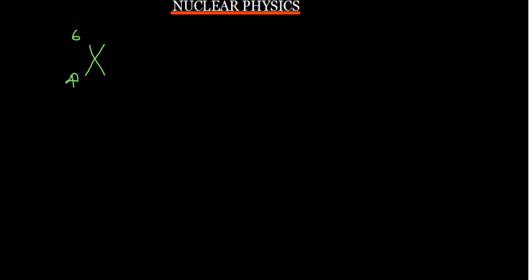Now we know that basically a beta particle is an electron, right? So we know that an electron is basically negatively charged, right? So when we get to release an electron, the mass does not change when we release a beta particle. The mass does not change. So we are releasing a beta particle. Let's say we remain with Y, the mass will still be 6.